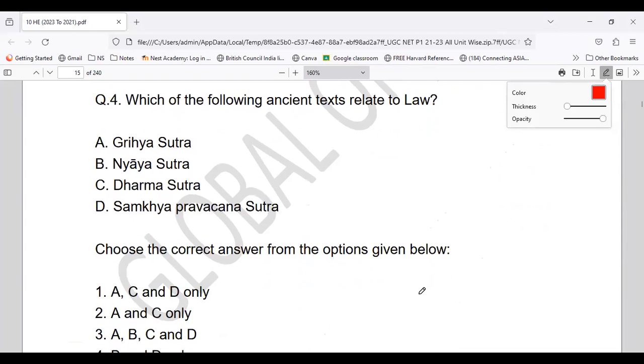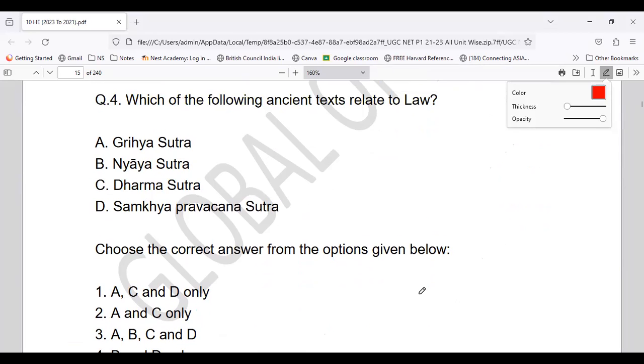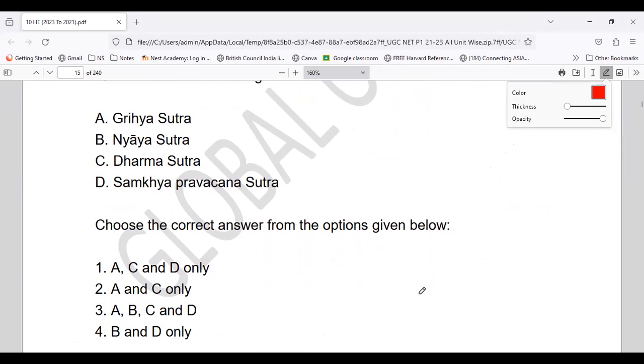Now coming to the next question, question number 4. Which of the following ancient texts relate to law? So we are talking about the text which relates to law. That is Griha Sutra, Nyaya Sutra, Dharma Sutra, or Samkhya Pravachana Sutra. So which of the sutras? They are asking about ancient texts which relate to law. So these are the ancient texts, okay? And you should say which of them relates to law.